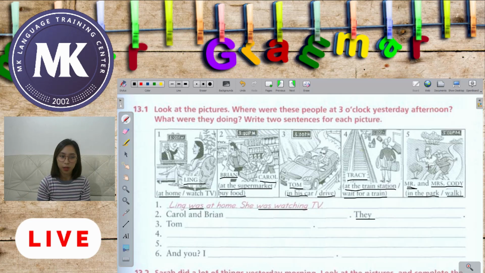Mr. and Mrs. Cody were in the park. Okay, Mr. and Mrs. Cody were in the park. And we have here, we were in the park. I think the correct pronoun should be they. Okay, they were walking. Alright, they were walking.